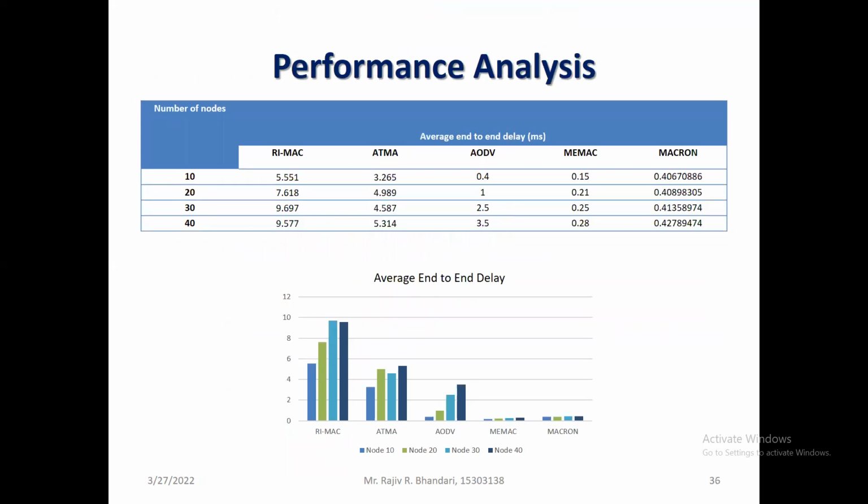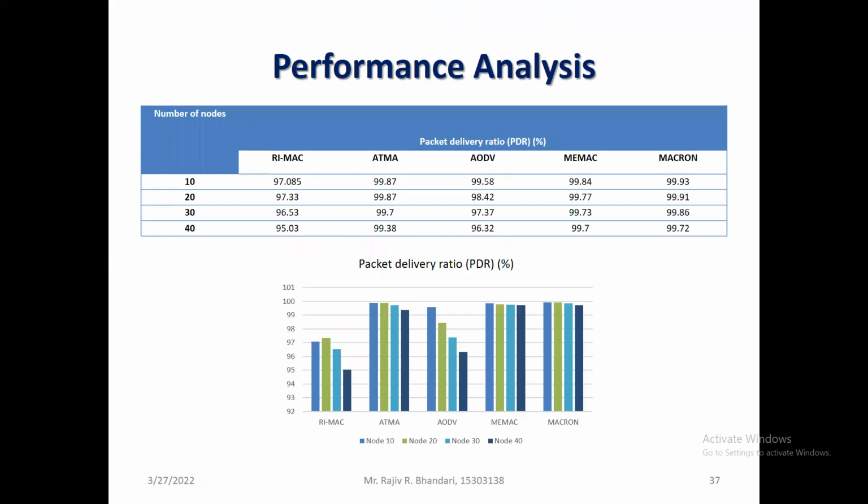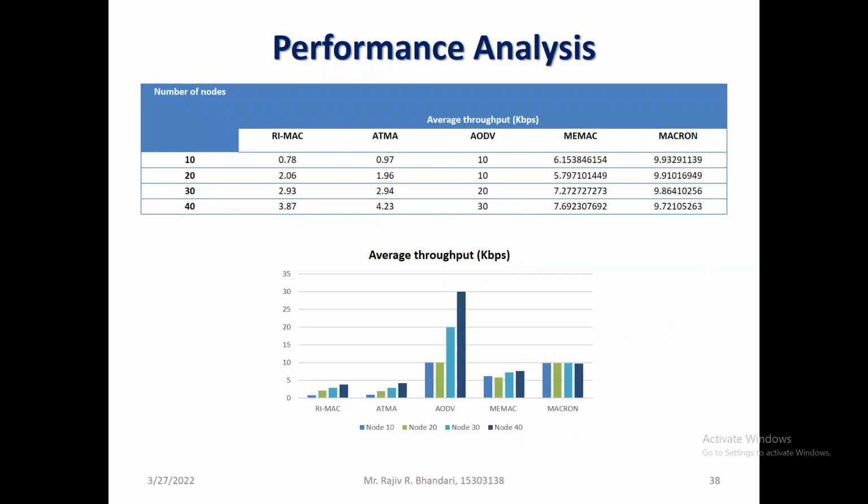Here I have compared the Macron algorithm, which is our proposed work, with RMAC, ATMA, AODV, and MEMAC. The parameters that we have considered here are delay, throughput, packet delivery ratio, and many more. And in all cases, Macron performs quite well compared with MEMAC, AODV, ATMA, and RMAC. This is the packet delivery ratio. Packet delivery ratio is quite high compared with MEMAC, AODV, and the others.